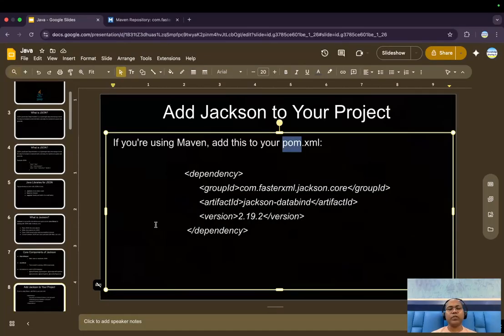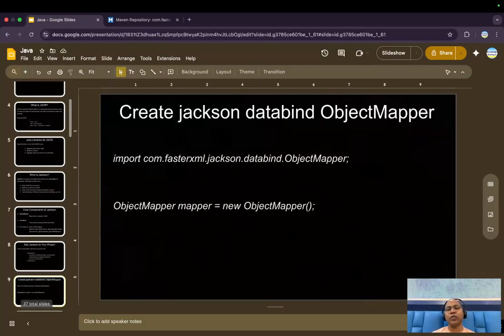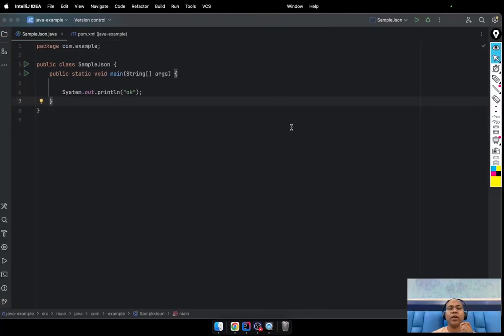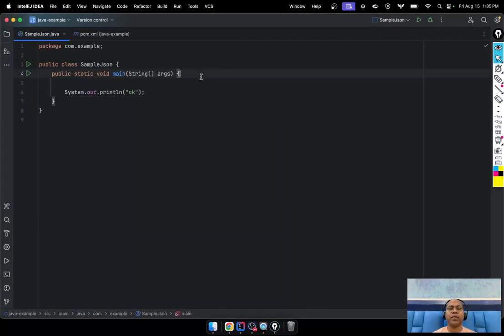Notice, once you add the project dependency, the core component of Jackson is your ObjectMapper. So you are going to create the ObjectMapper instance. First thing, let's create the ObjectMapper instance.